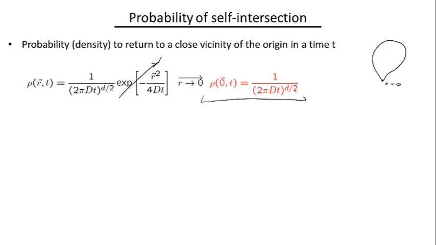So again, what this implies is that if we take a random walking particle, put it by hand in the origin, and let it random walk, this gives us the probability of it to return to the vicinity, the probability density more precisely, to return to the vicinity of this point in the time t.